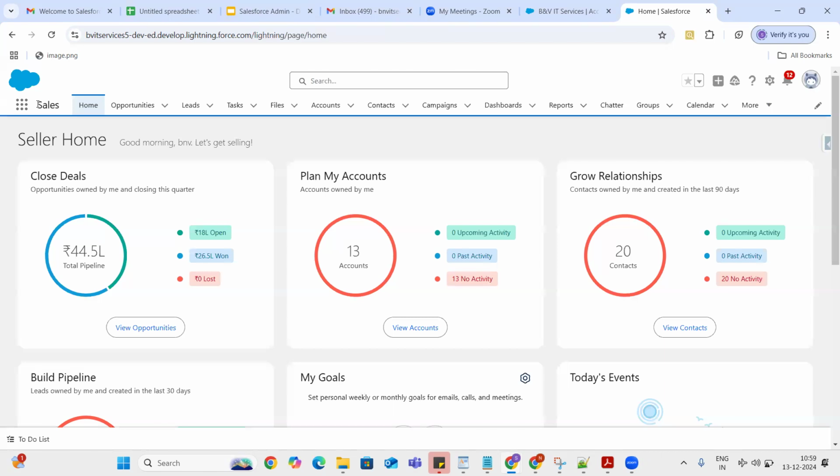Here they have given the application name as Sales. But I want to name my application something like BNB IT Services Sales. And here I would like to upload my company logo. I don't want the Salesforce logo. Also on the home page, I don't like this gray and white combination. I want some other combination. In all these cases, Salesforce will provide you the option. Yes, you can develop applications like that also.